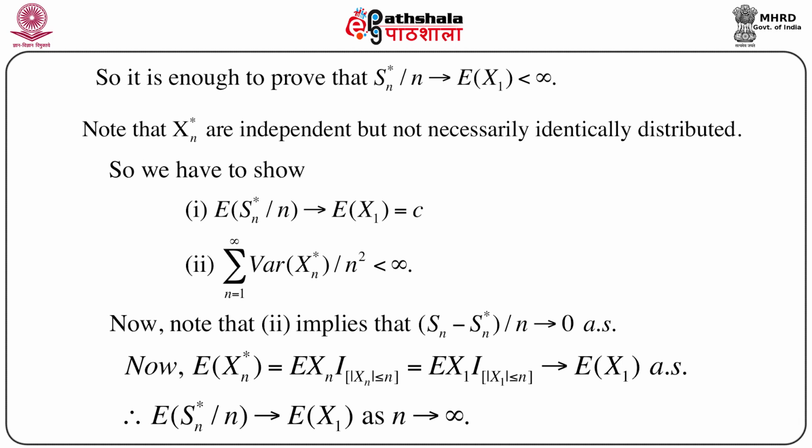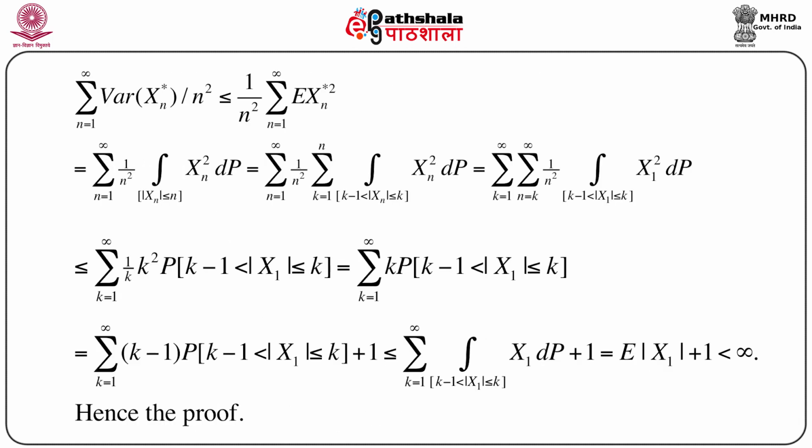So, the first part is proved. Now, the proof of the second part starts with just writing the condition, that is summation n equals 1 to infinity variance of Xn star by n square, which is less than or equal to 1 by n square, summation n equals 1 to infinity expectation of Xn star square.